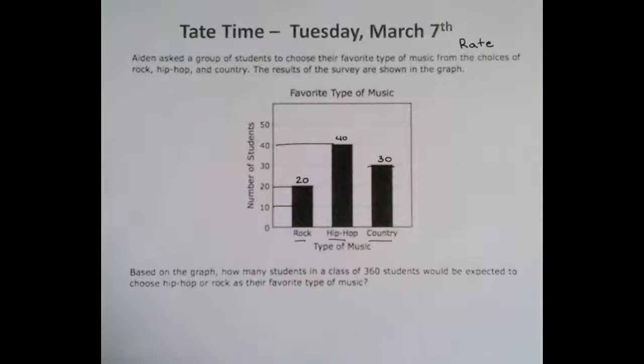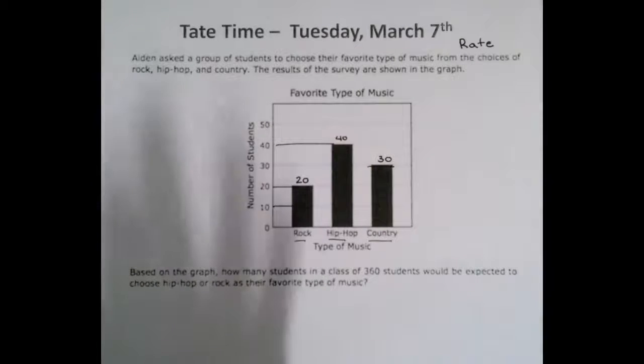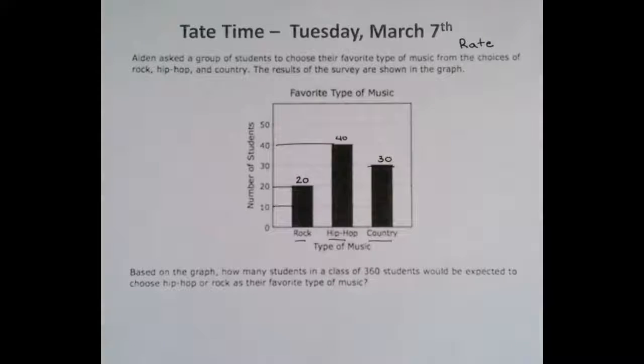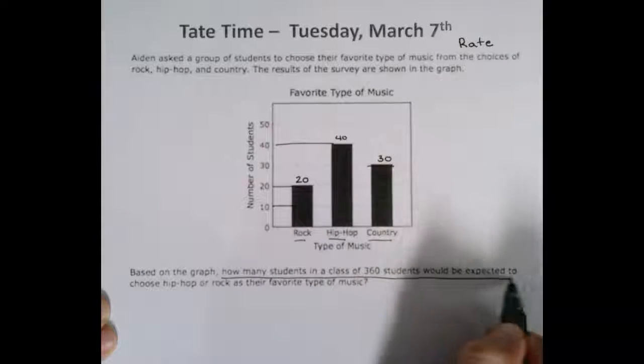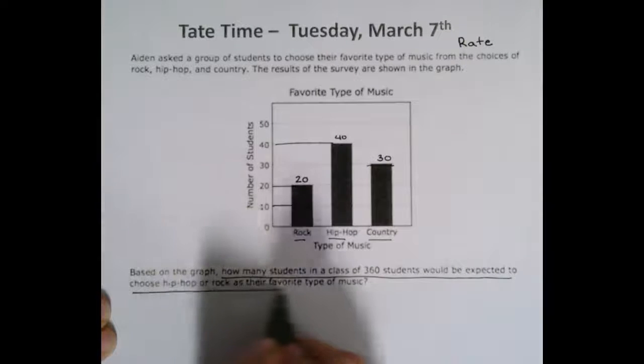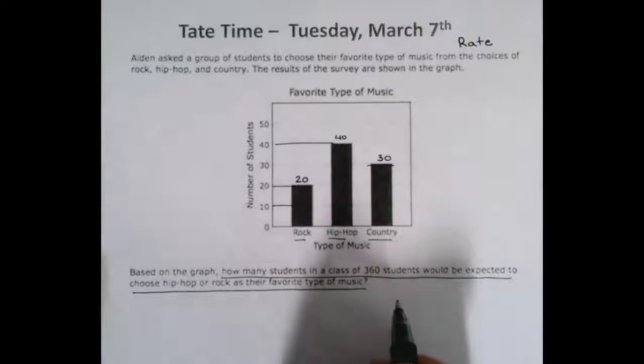Okay. Based on the graph, how many students in a class of 360 students would be expected to choose hip-hop or rock as their favorite type of music? So, we don't have our typical list here, but we can still use our strategy. So the first thing we want to do is underline our question. So our question is, how many students in a class of 360 students would be expected to choose hip-hop or rock as their favorite type of music?